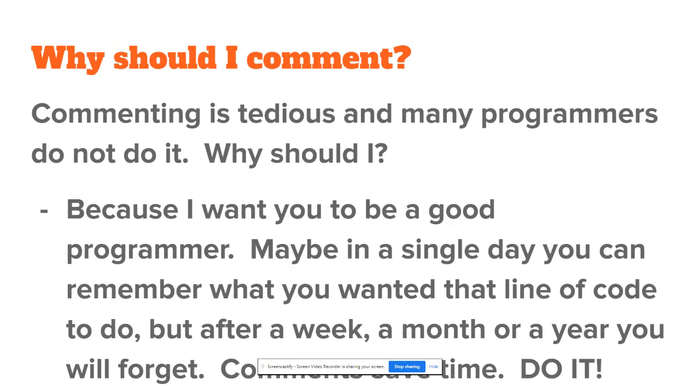Why should I comment? Commenting is tedious and many programmers do not do it. Why should I? Because I want you to be a good programmer. Maybe in a single day you can remember what you wanted that line of code to do, but after a week or a month or a year, you will forget. Commenting saves time. Do it.